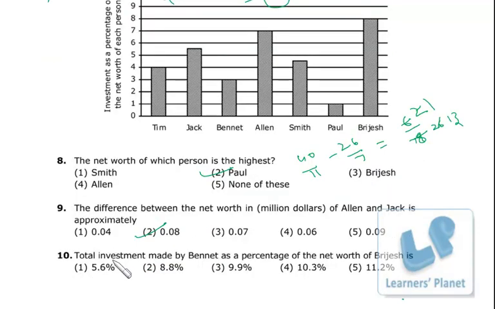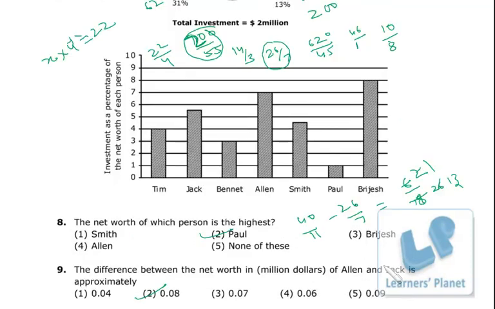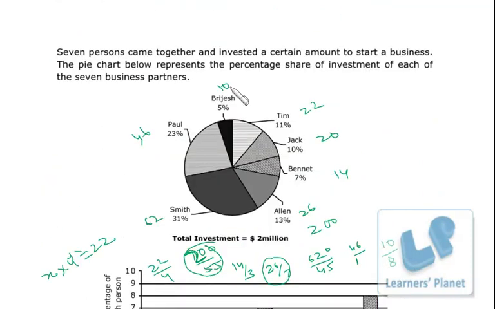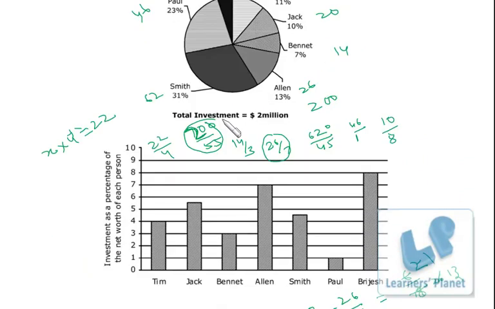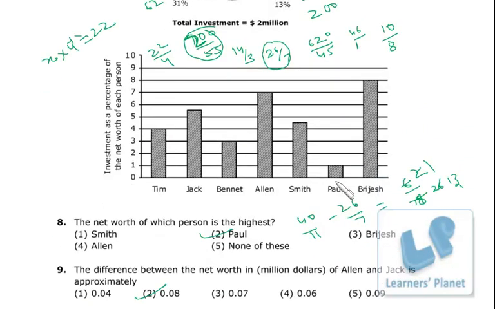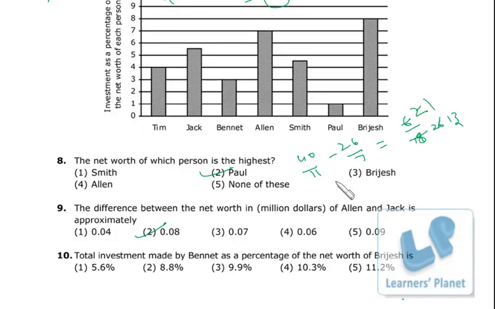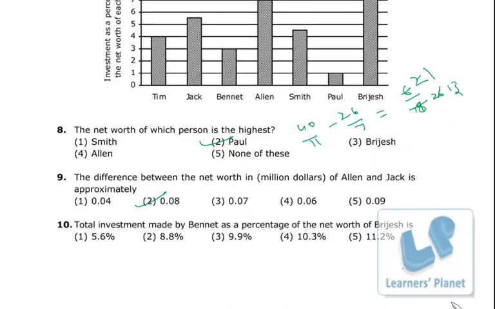Now this question: total investment made by Bennett as a percentage of net worth of Brijesh. Brijesh has invested rupees 10, and that is actually 8% of his net worth, right? So net worth of Brijesh is 10 by 8%, or I can say 1000 by 8, in all it is 125, right?